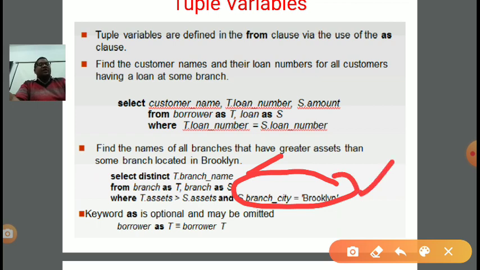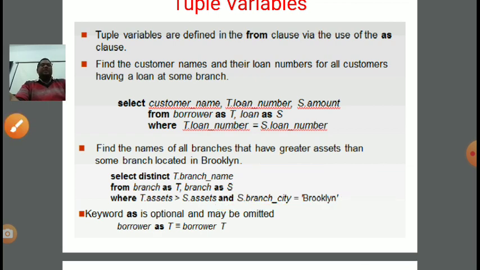All the tuples corresponding to Brooklyn will come, and after that we are putting at the same time the condition that T.asset, where T is related to branch, means all the other branches whose asset is greater than the asset of the branch related to Brooklyn. Okay, so in this manner this query can be simplified.